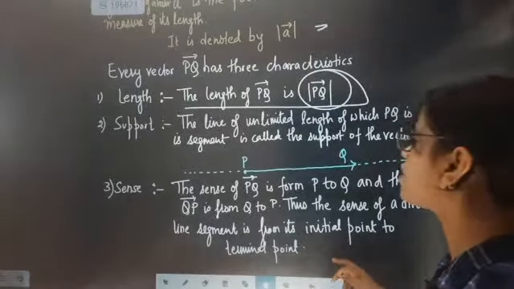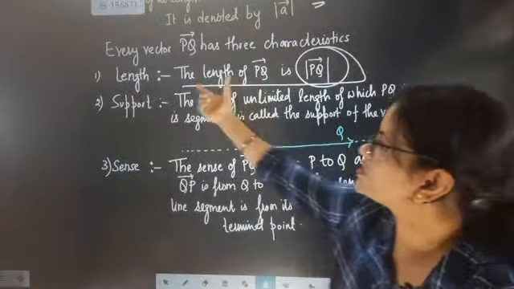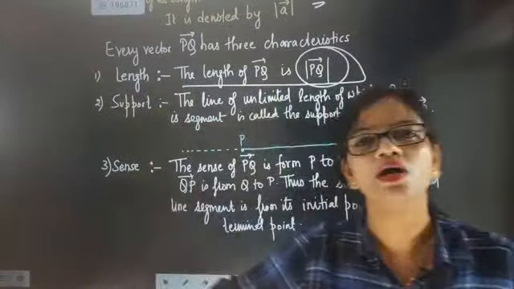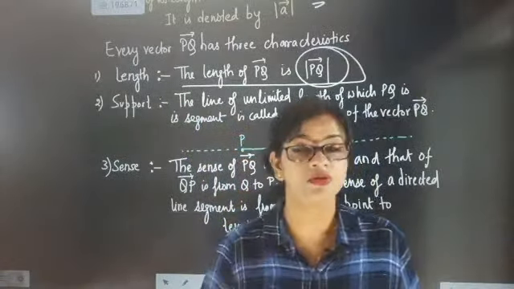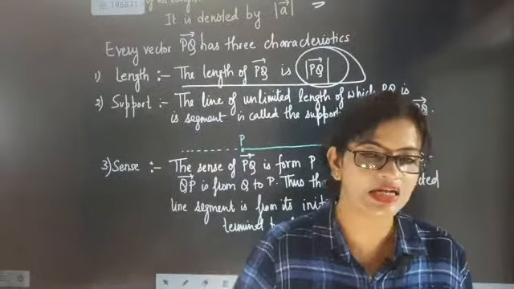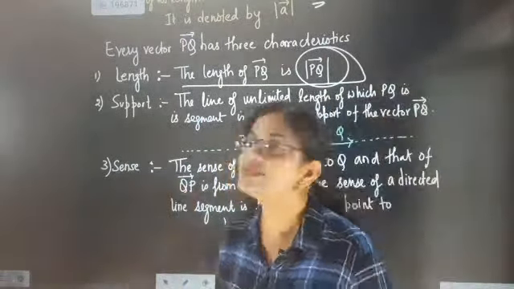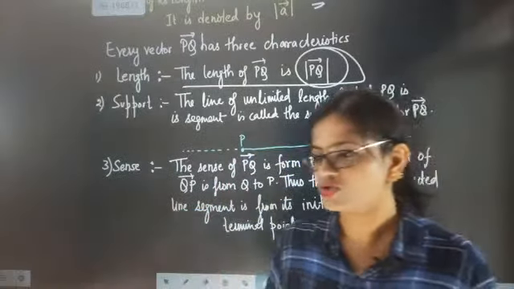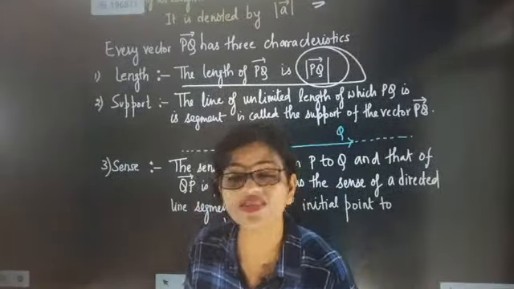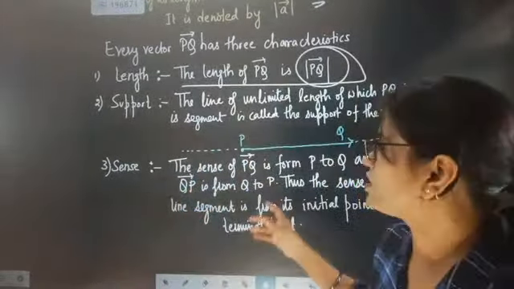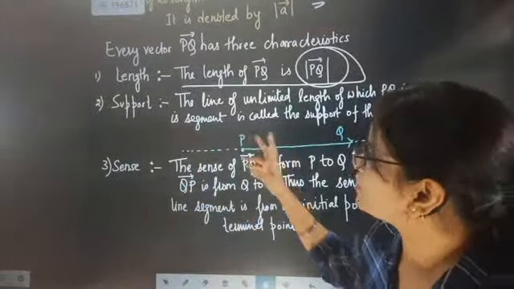Now we are going to talk about sense. First is magnitude, second is the one from where the vector is coming, that is the support, and the third is sense. Sense is nothing but direction. So these are the three important things: magnitude, support and direction. They have given different names: length, support, sense.